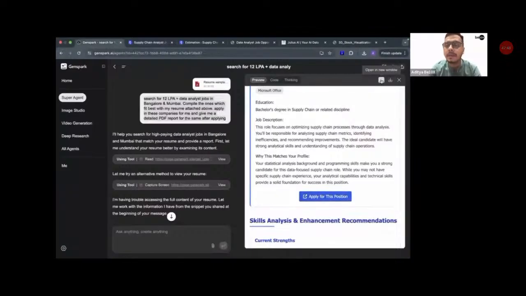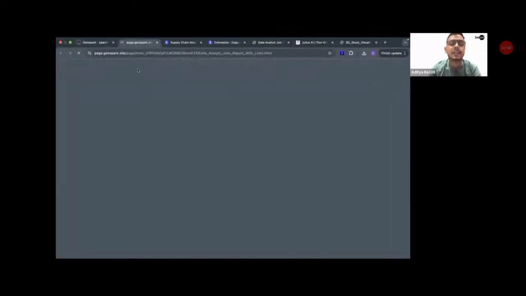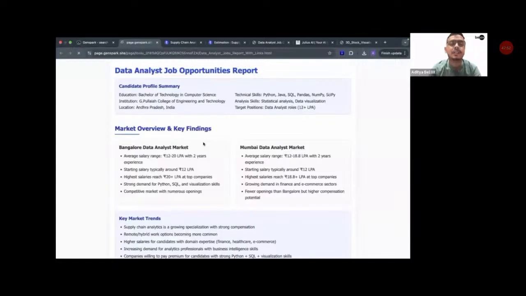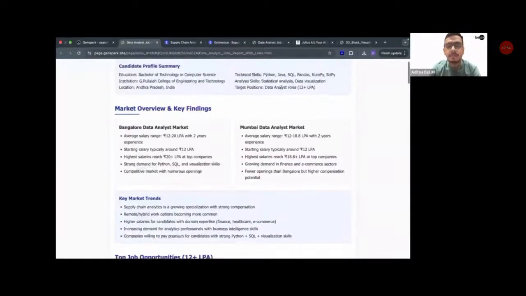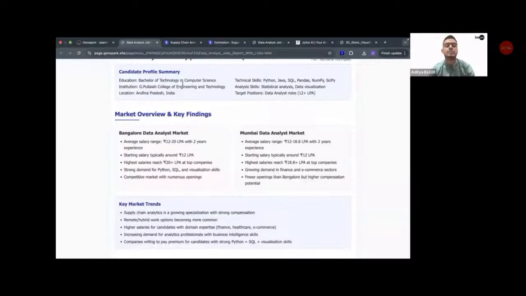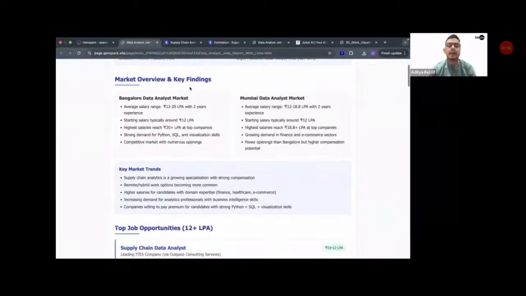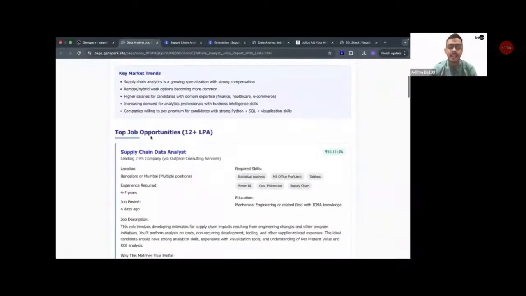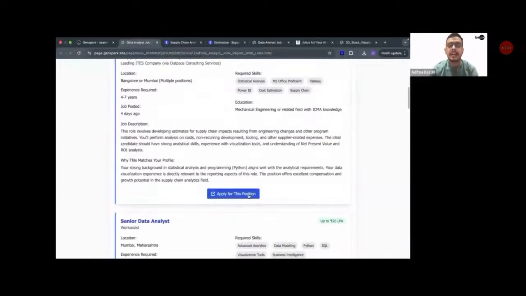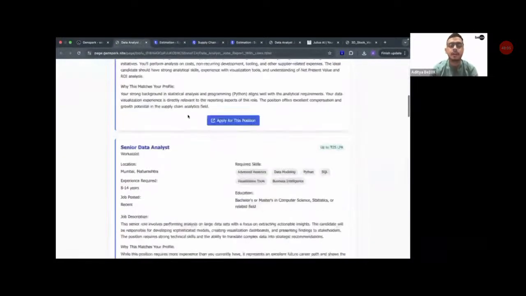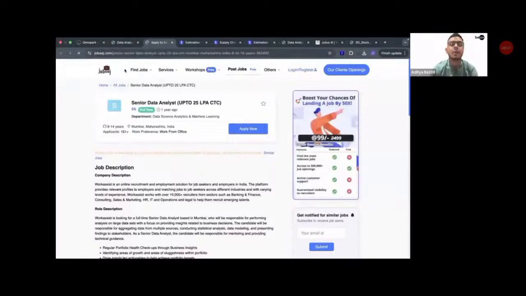And if I click on this open a new window button, you can see a proper HTML page has been made. Okay, a proper website has been made along with my details, market overview and key findings, and along with the top job opportunities, along with the application link for all of these positions. That is how awesome it is.